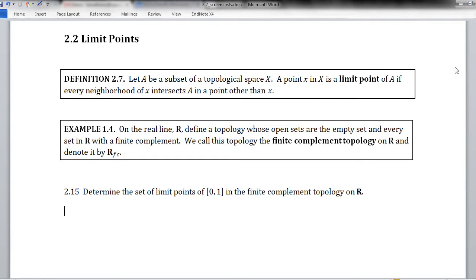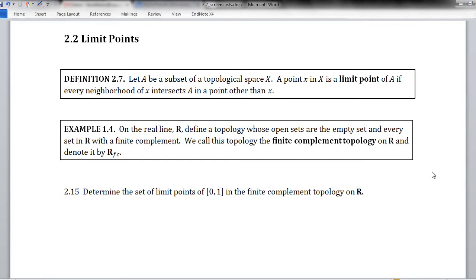Now, exercise 2.15 has to do with the finite complement topology. So I remind you what that is. Its open sets are the empty set and every set in the real numbers with a finite complement. Okay. So we're supposed to determine the set of limit points of the interval from 0 to 1, including its endpoints, in the finite complement topology on the real numbers.